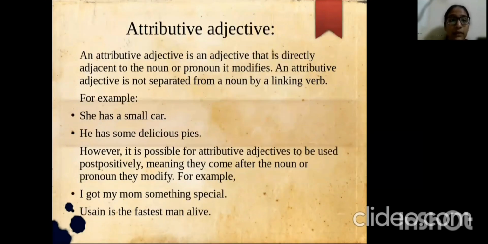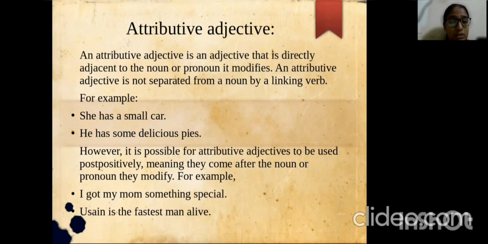Attributive adjective. An attributive adjective is an adjective that is directly adjacent to a noun or a pronoun that it modifies. An attributive adjective is not separated from a noun by a linking verb. For example, she has a small car. He has some delicious pieces.